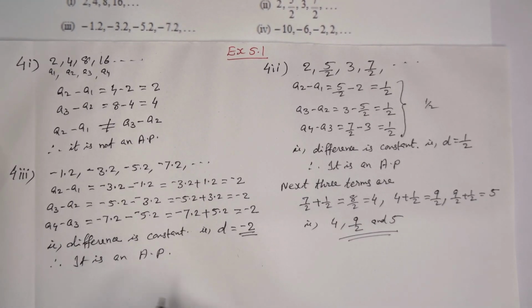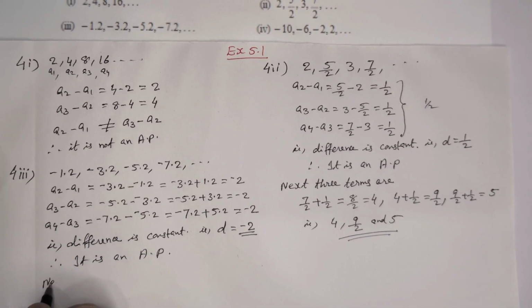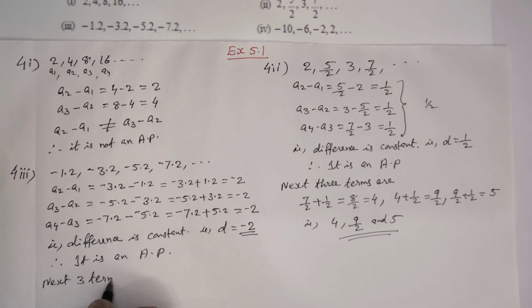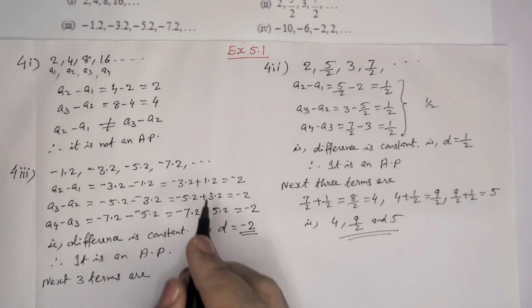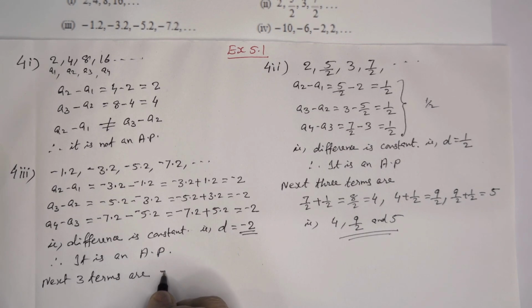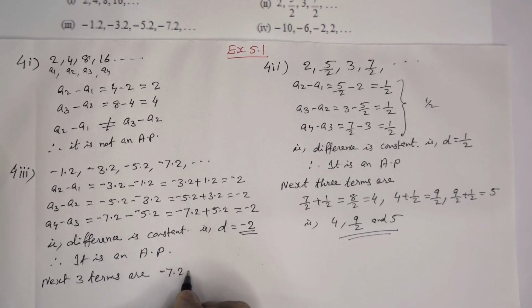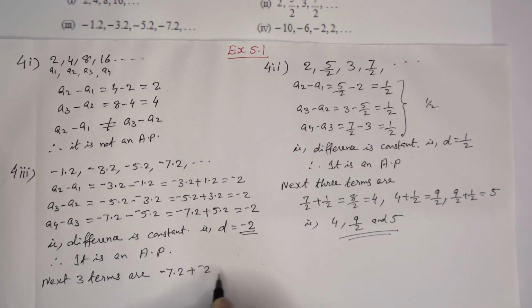Then the next 3 terms of the AP. Next 3 terms are, first, the last term here is minus 7/2. So that plus minus 1, that means minus 9/2.